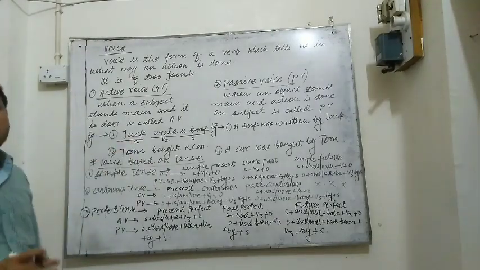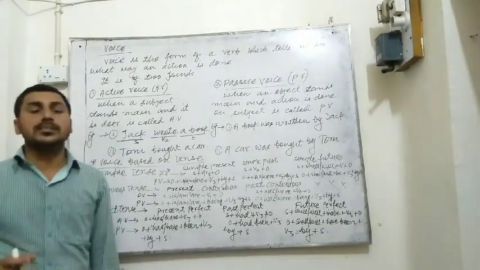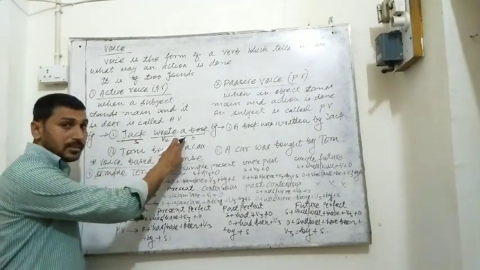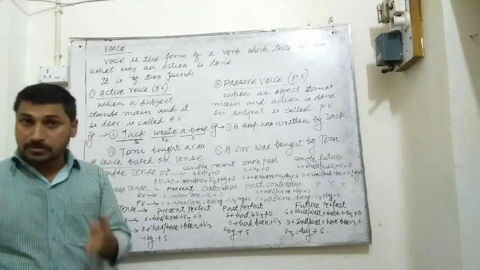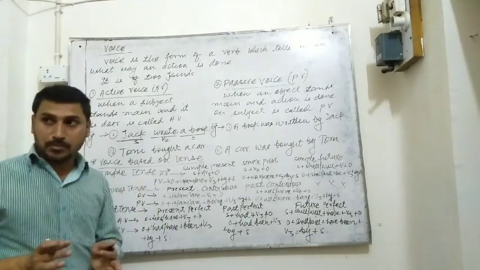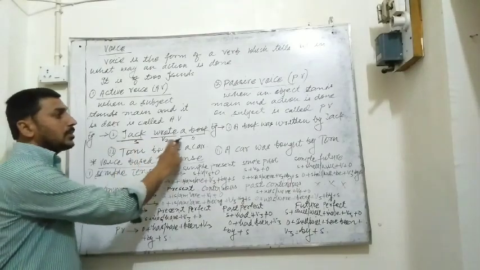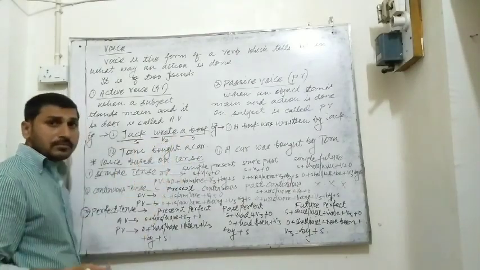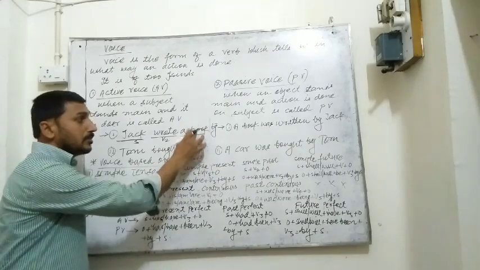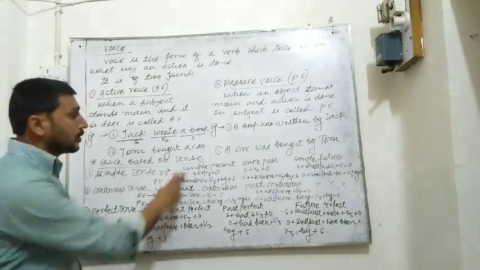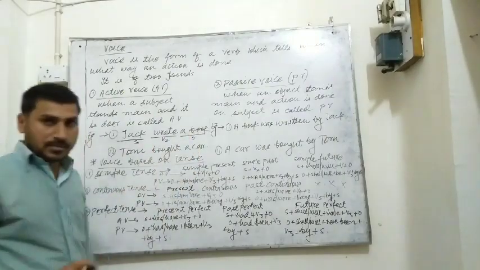Next we will see what the object is in this sentence. Jack wrote what? The word what gives us the answer of object. Jack wrote a book. So a book is object.